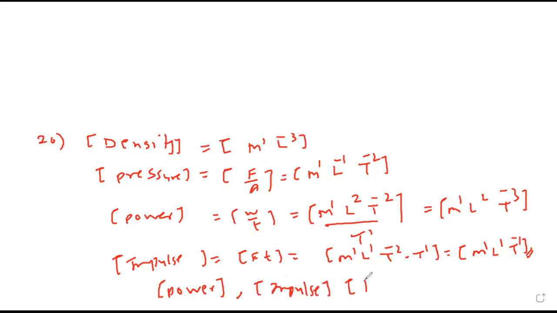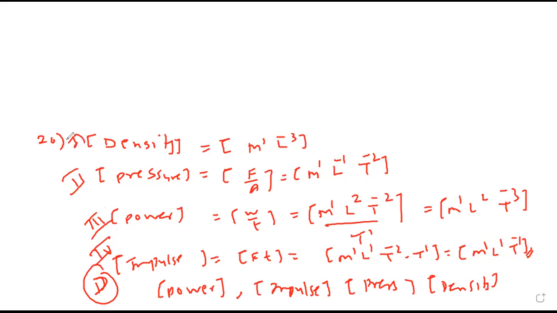Then we have L minus 1, pressure. Then we have density. So this is the order, correct is D. Indirectly they have asked whether you know the dimensions of all these quantities or not. So now 1 to 20, all I have explained to you. If you had any doubt, we have done.